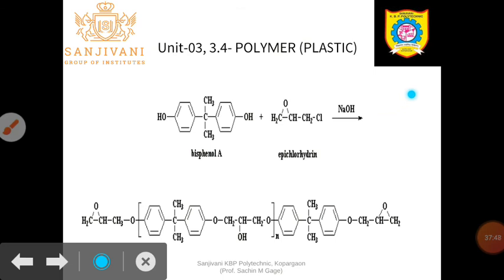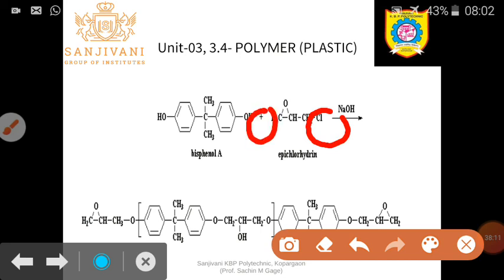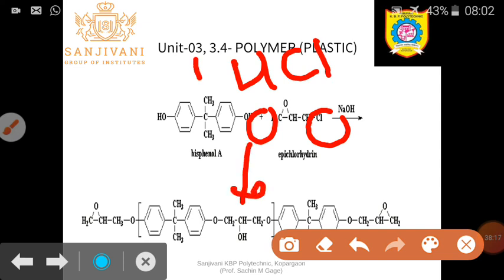So here what happens, this OH and this epoxide group to this side, chlorine, HCl elimination takes place in presence of NaOH. Condensation in the sense of elimination of molecules, in which this Cl and this H combine together and there is elimination of HCl, you will get the formation of this moiety.